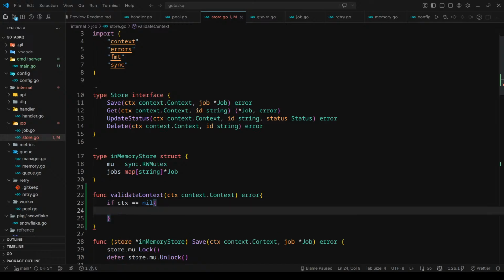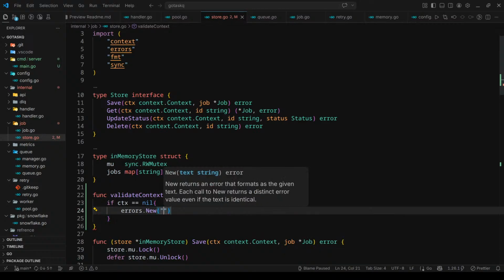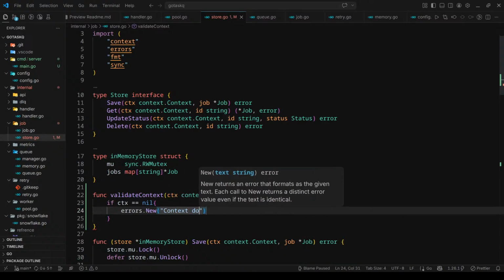If it's nil, we'll return an error, errors.new, context does not exist, or something like context is null.